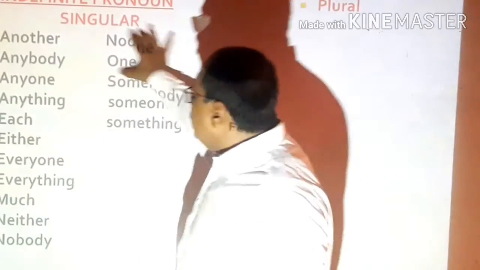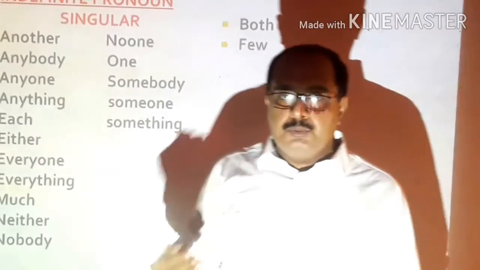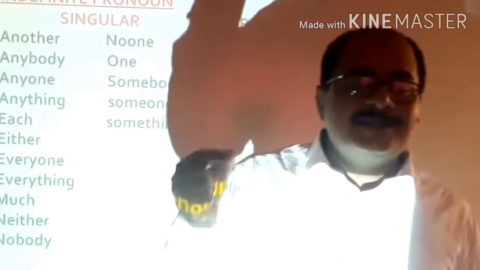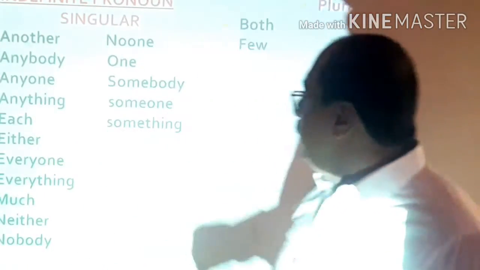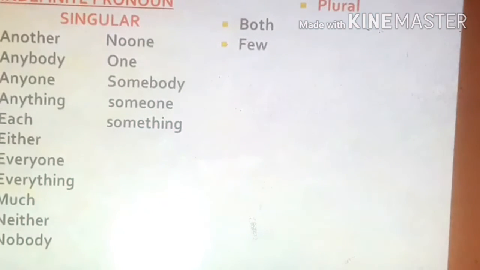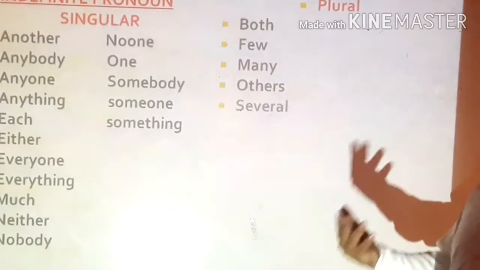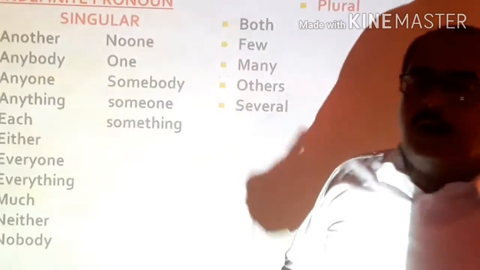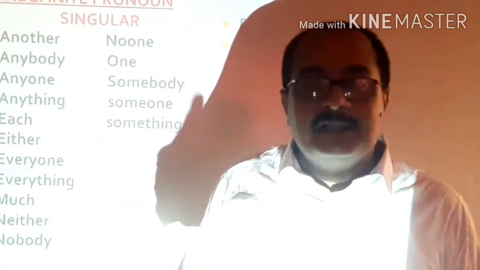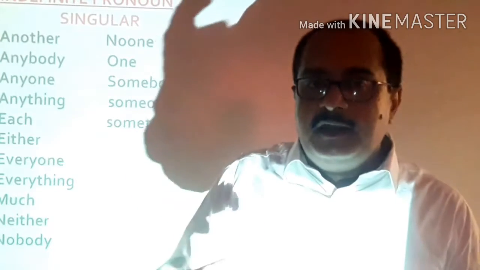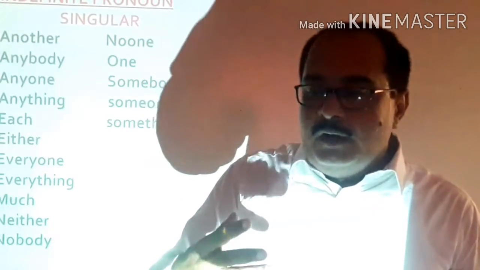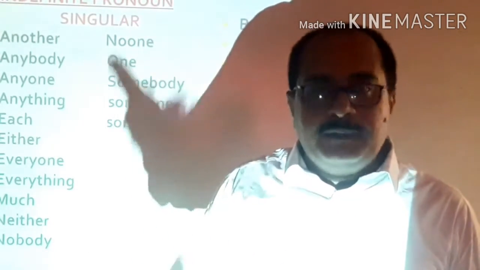Whenever singular indefinite pronouns are used, we are supposed to use a singular helping verb with them. Now we also have the plural ones like both, few, many, and others, several. These words are called indefinite pronouns, but they are plural. And with plural, we have to use the plural helping verb.